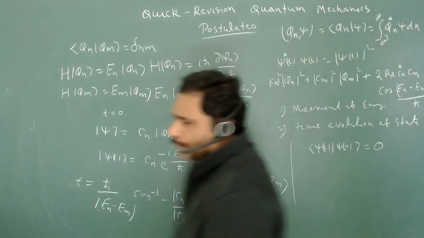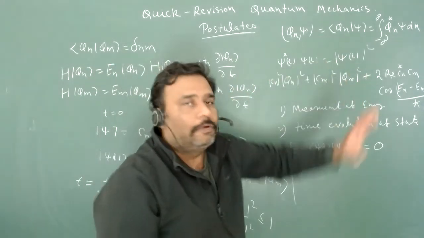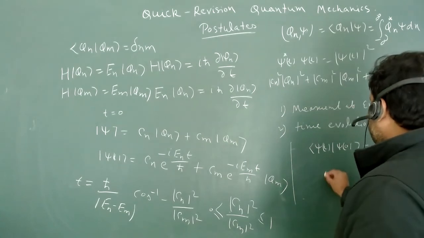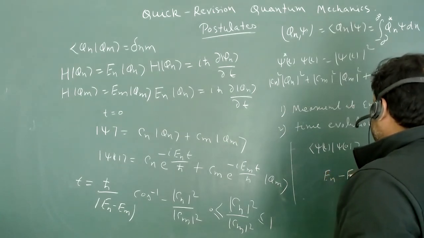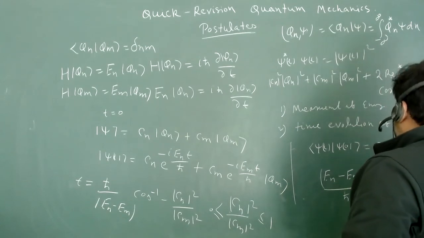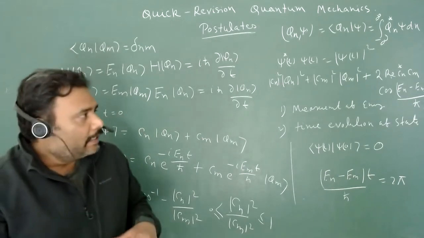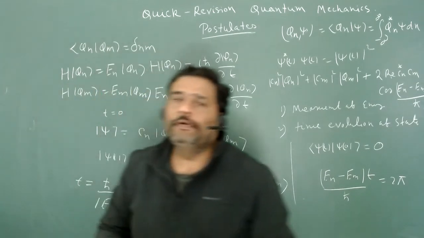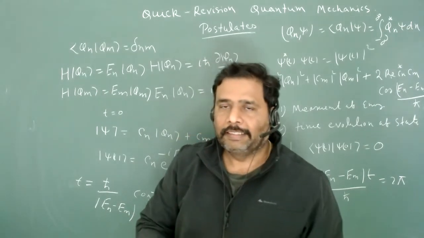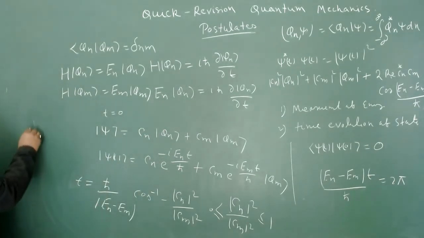We have derived all this, and we have also one particular thing: after what time will mod psi t square be in the original state? So this will also work, that you can have En minus Em into T upon h cut is equal to 2 pi. So this you can also work out yourself. This is very important. And sometimes they can ask you what will be the probability that psi t is in the psi 0 state. So obviously you have to just go and calculate this.